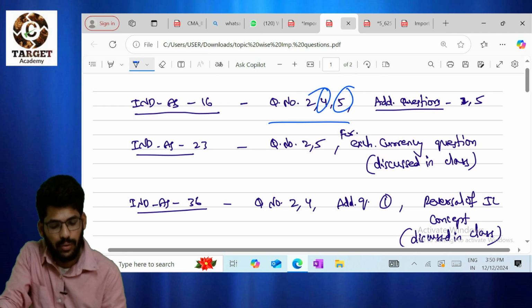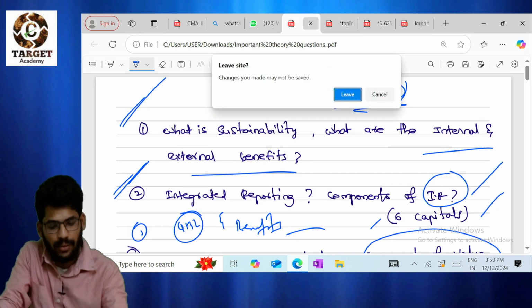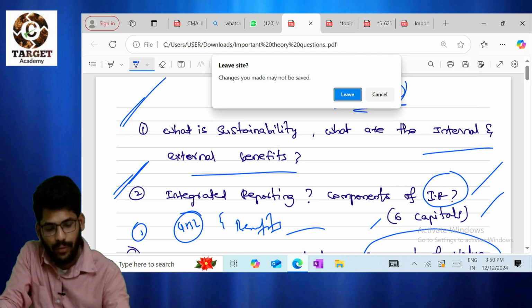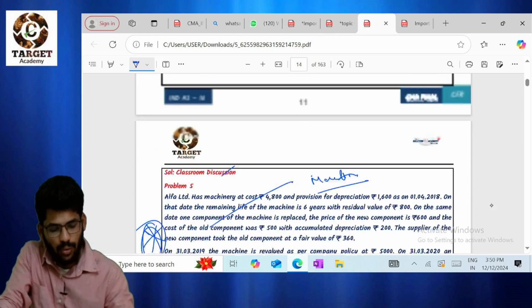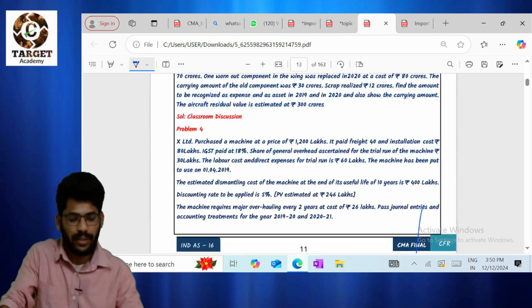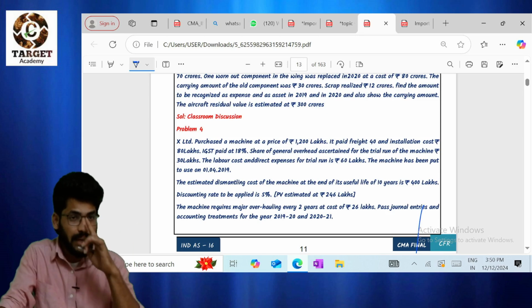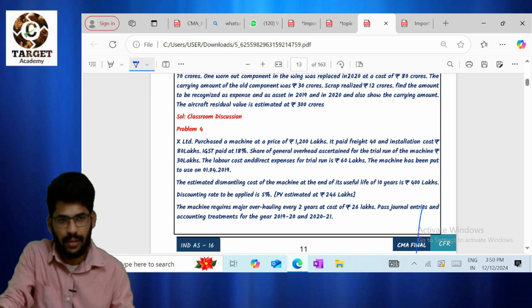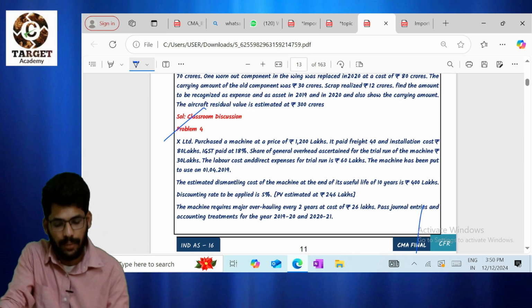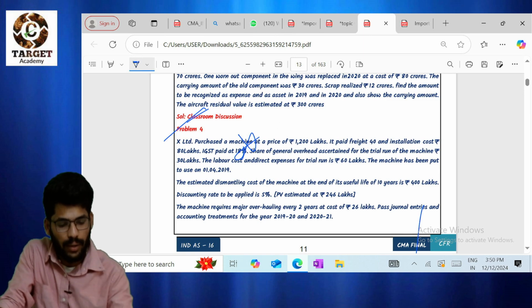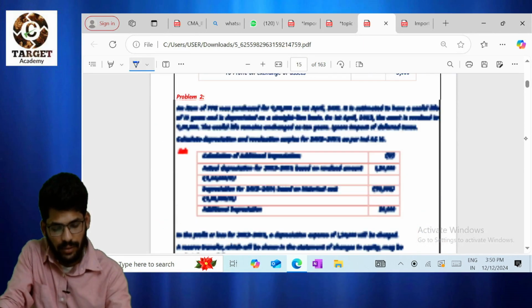Next, coming to question number 4 also. Question number 4 is also important. Please go through that question. If you don't have my material, then at least go through your institute material. Every question is in our institute material. If it is not there, then go through my telegram group. You will find one marathon material, and in that every question is there. Most of the questions are covered in the marathon material. Please go through that material. So question number 4 is also important. Please solve that.